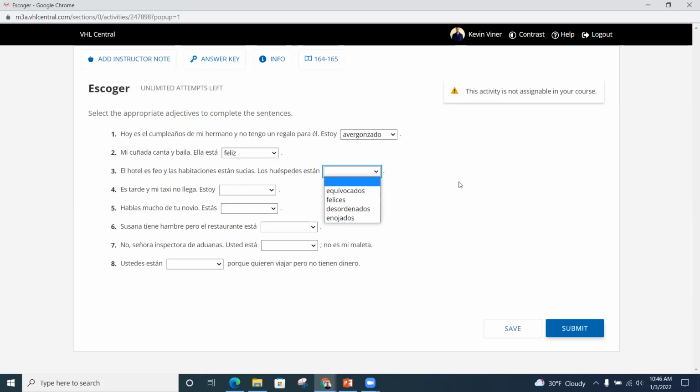Pause. And we're back. Here, probably the best would be enojados, right? Because the hotel is ugly and the rooms are dirty. So the guests are enojados, right? Muy bien. Cuatro. Es tarde y mi taxi no llega. Estoy, pause. Oh, actually, hold on. So we can say contenta, preocupada, abierta, alegre.